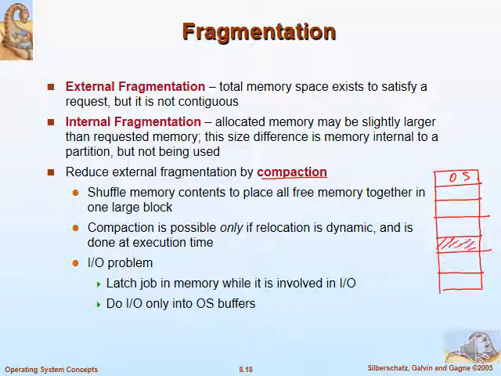What is that? External fragmentation says, this is allocated, this is allocated, this is allocated. Compaction says you bring all the allocated space to one side of the memory and all the free partitions to another side of the memory.